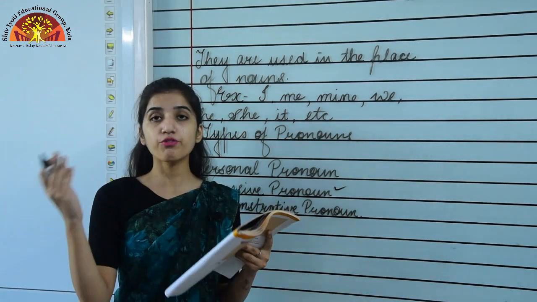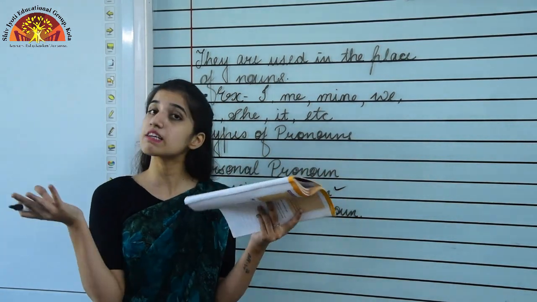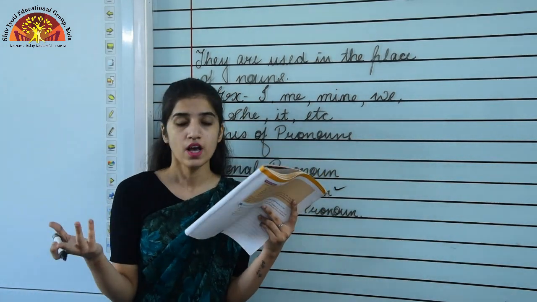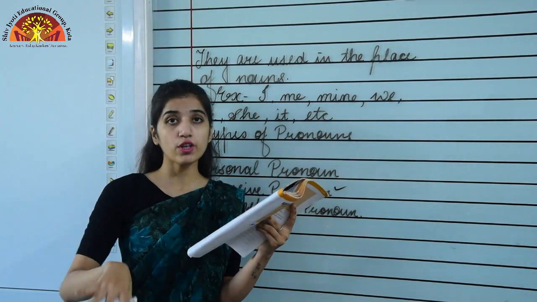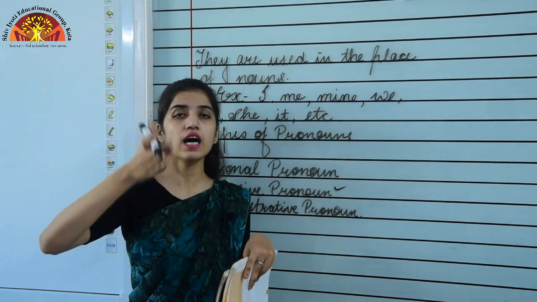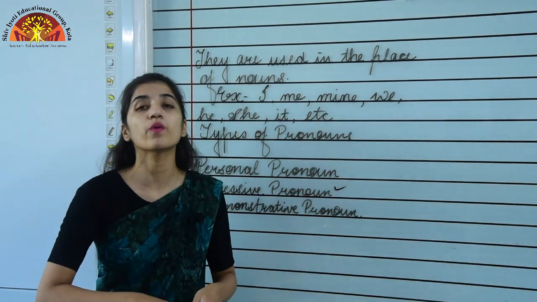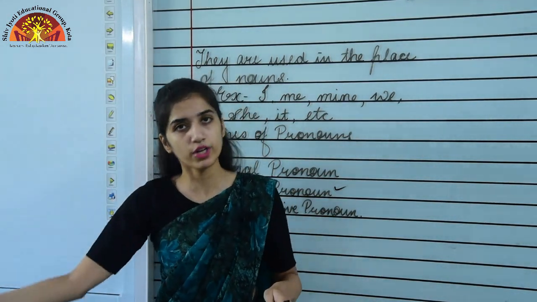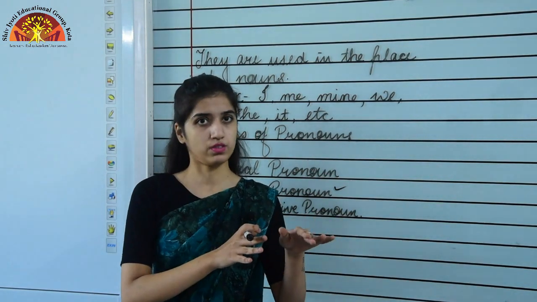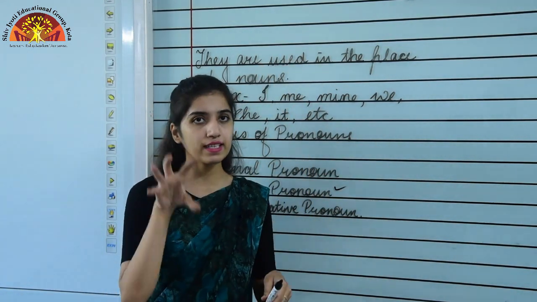In the above sentences it's written mine, yours. Some of the examples: for the first person, that is the speaker, we will be using mine and ours as the possessive pronoun. For the second person, which is the listener, we will be using yours. And for the third person, the person we are speaking about, we will be using his, hers, theirs and its. Now please don't get confused between possessive adjectives and possessive pronouns, because possessive adjectives are used before nouns, but possessive pronouns are used in the place of a noun. So just understand it well.